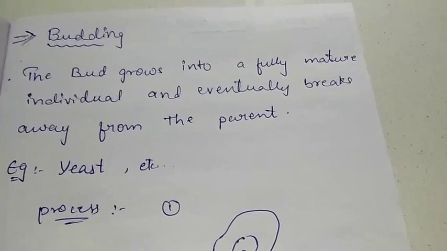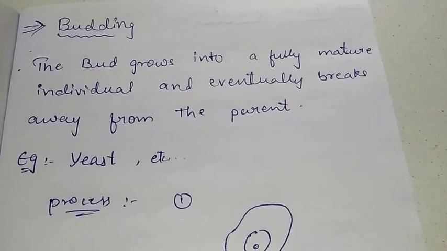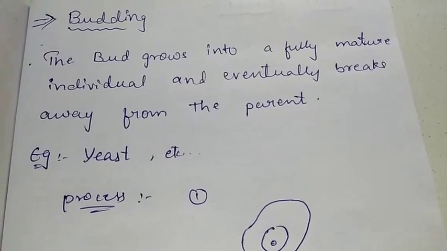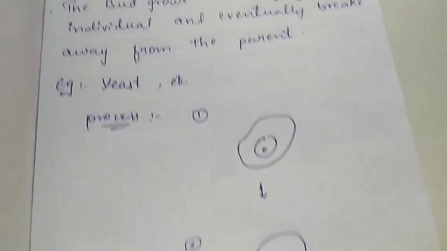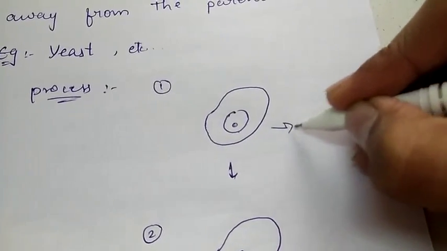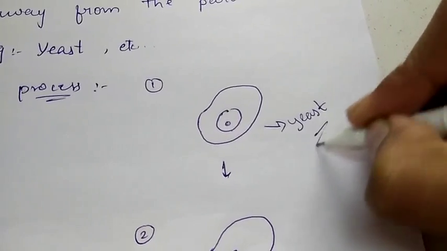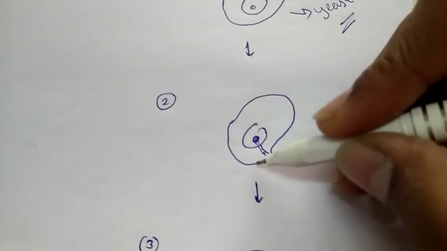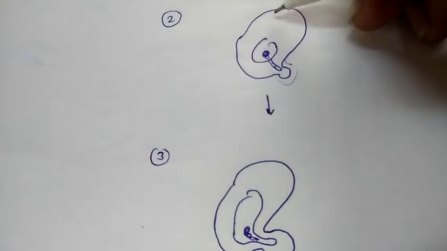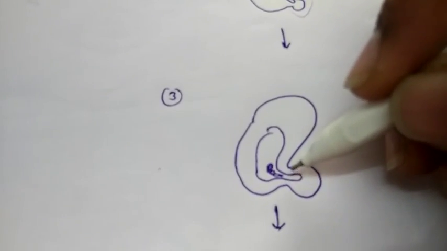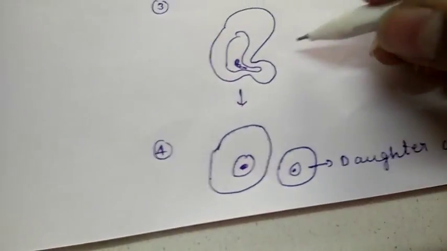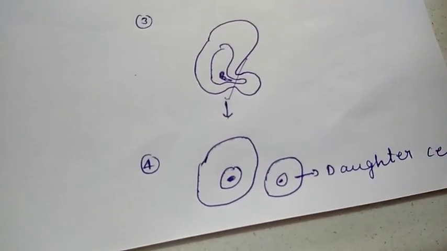Budding. A bud grows into a fully matured individual and eventually breaks away from the parent. The basic example of this is yeast. And I'll tell you how this process takes place. For example, this is a matured cell, an yeast. In the second step, a small bud occurs on the cell wall, and also the nucleus expands, and the bud enlarges, and even the nucleus starts dividing. And in the last step, the bud separates from the parent cell.